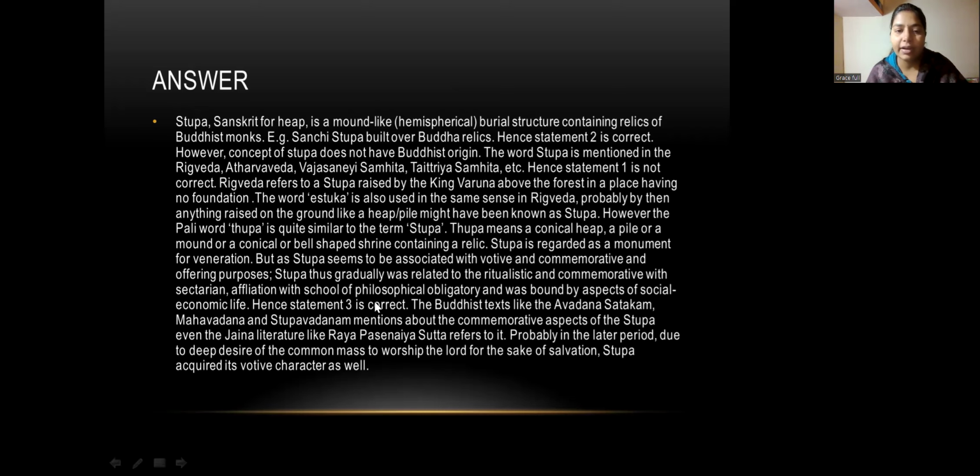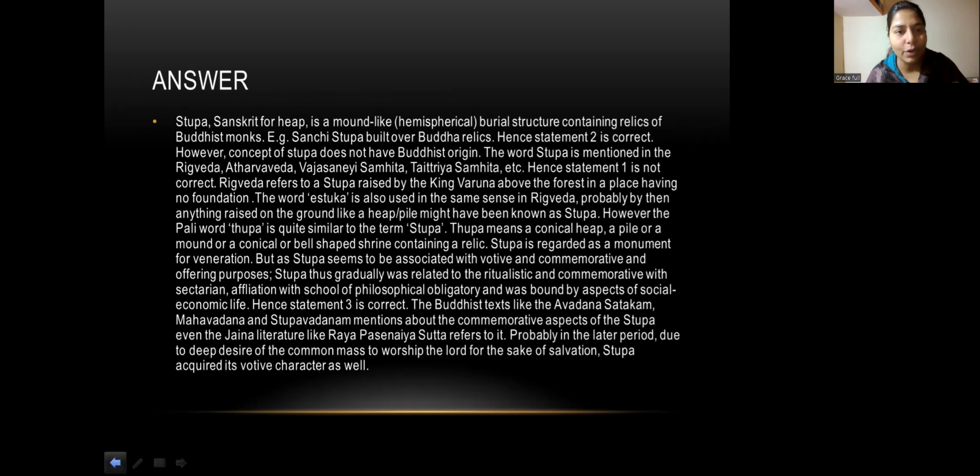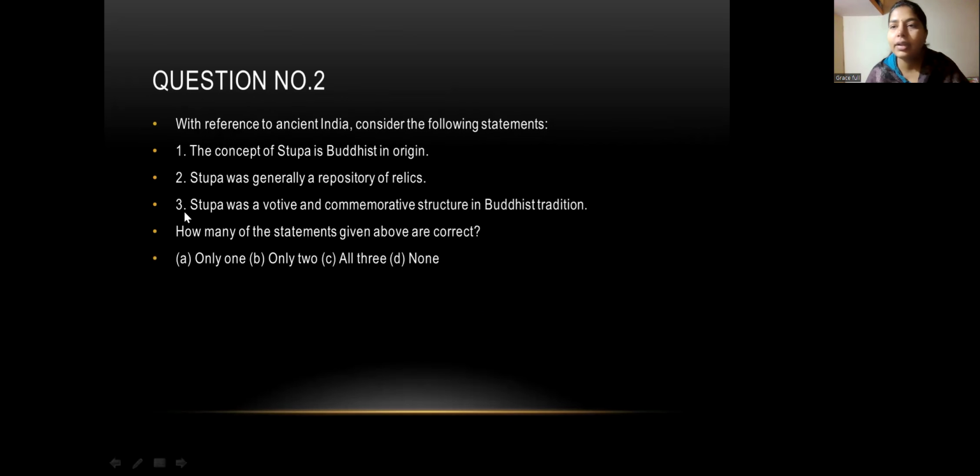Even Jaina literature like the Rayapaseniya refers to the stupa. So probably in the later period, due to the deep desire of the common masses to worship the Lord for the sake of salvation, the stupa acquired its votive character as well. Okay, so that was about the stupa. We have learned many things, what its origin is and what it is not. So option number 1 is wrong, and 2 and 3 are correct.